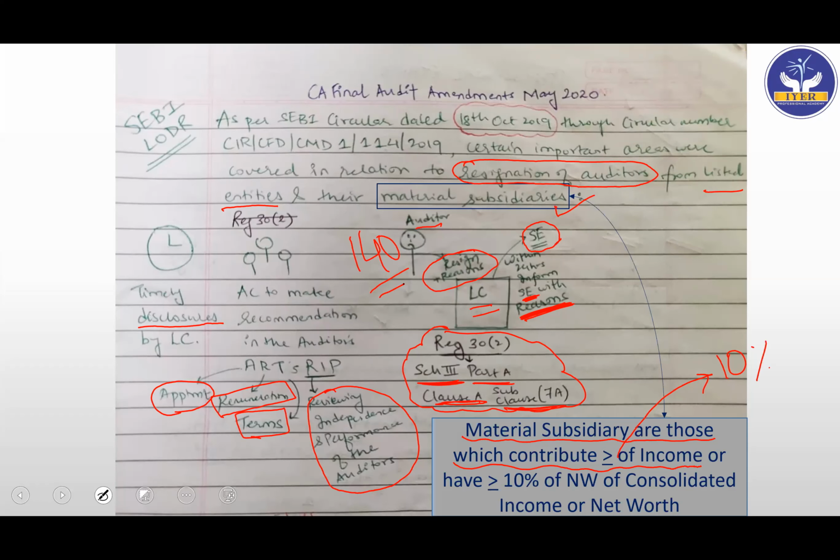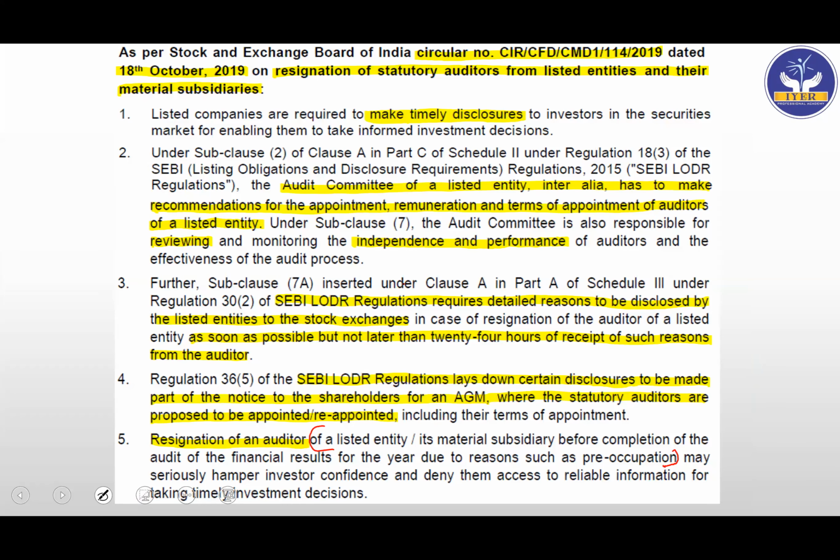Simple. I hope whatever I have explained is very easy to understand; a diagram-based approach helps. Okay, next. Whatever I have taught you is just written in the RTP, so there is a screenshot here with you. It is the Securities and Exchange Board of India Circular number CIR/CFD/CMD1/114/2019, dated 18th October 2019, on resignation of statutory auditors from listed entities and their material subsidiaries. So we have already seen the timely disclosures, an easy part.